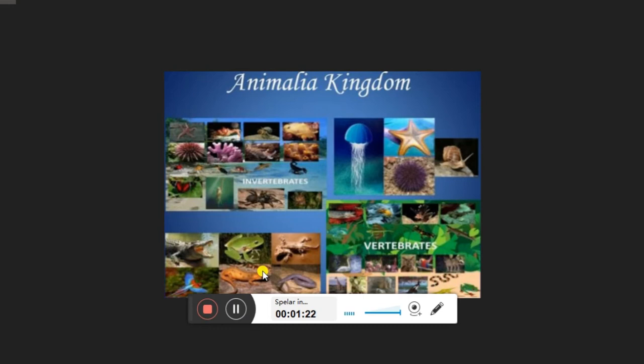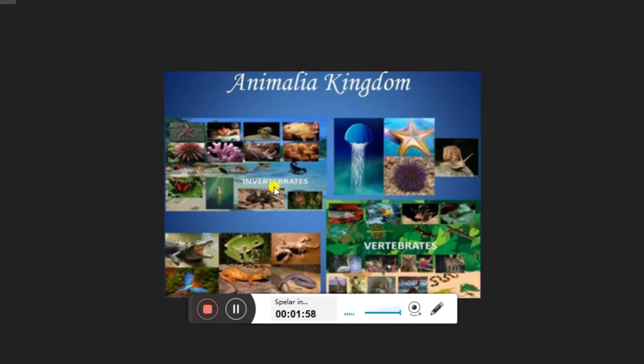Since you know that around us there are so many animals, this is very difficult to study. So what is done? Two broad groups are there in kingdom Animalia: one is the invertebrates and another is the vertebrates. So who are the invertebrates? In general, we say those who have a backbone are vertebrates, and those who don't have a backbone are invertebrates. But there are some other features which make them different from each other.